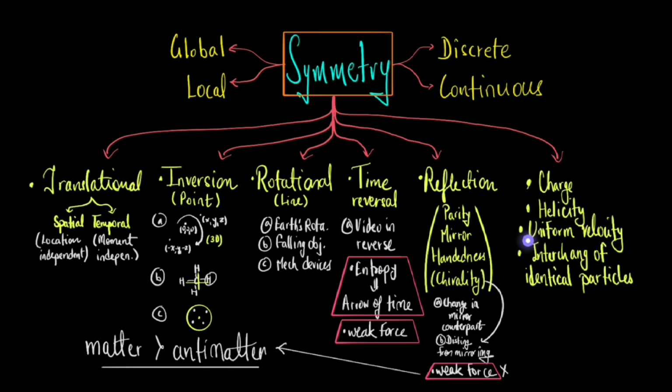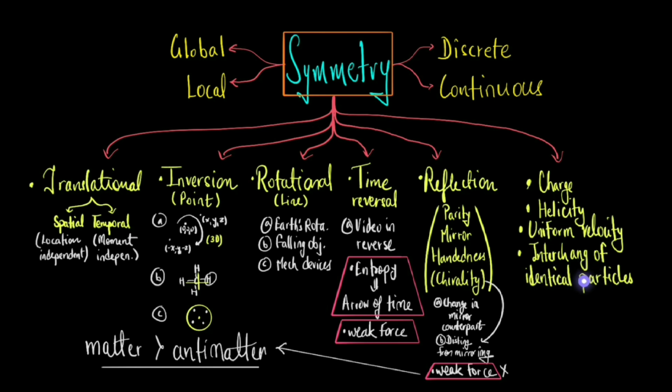Then there is symmetry under uniform velocity, like Galilean invariance or Lorentz invariance. So invariance of physical laws under transformations to a constant relative velocity. Galilean invariance applies to classical mechanics, while Lorentz invariance applies to electromagnetism and relativistic mechanics, forming the cornerstone of special relativity.